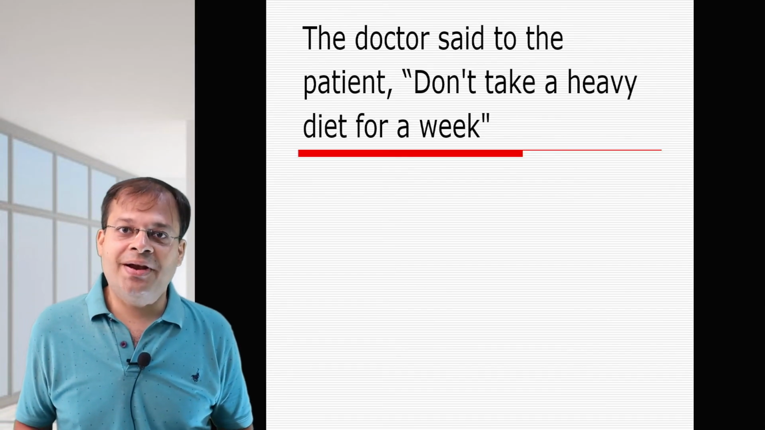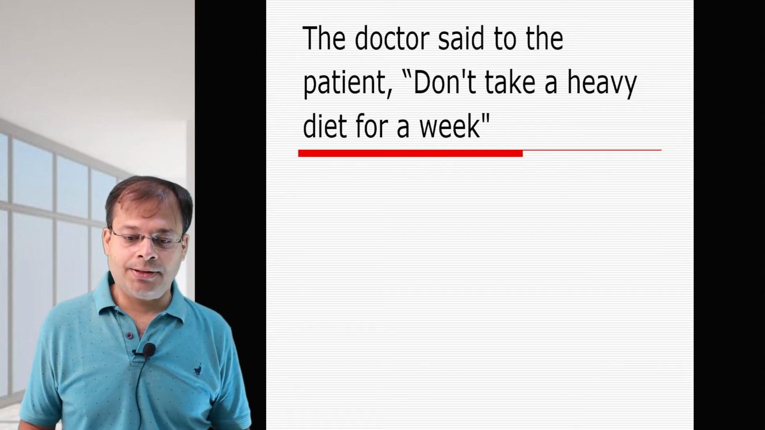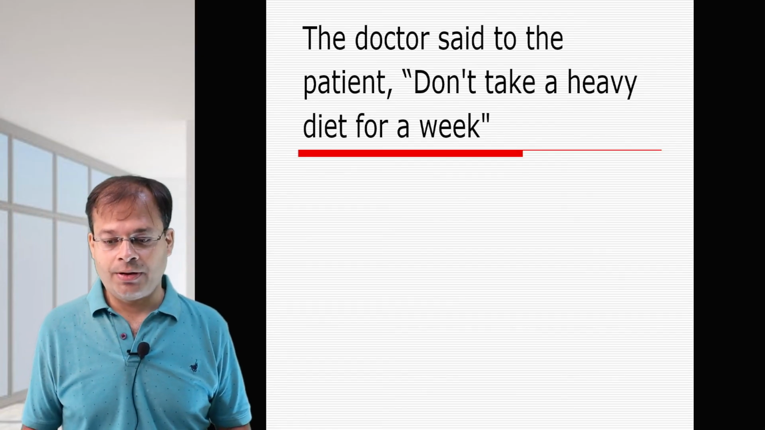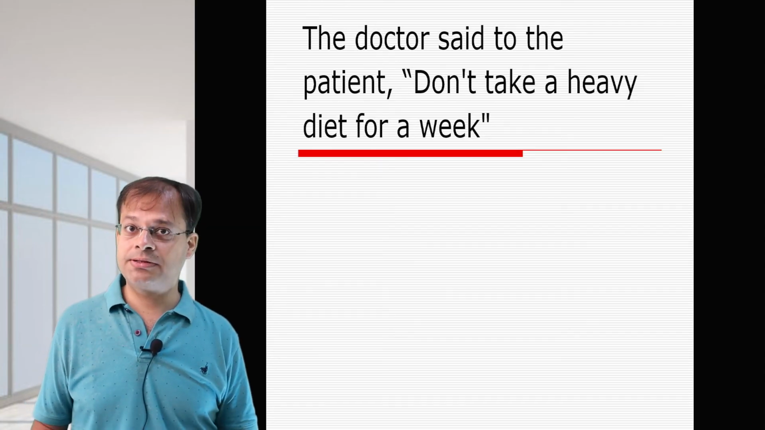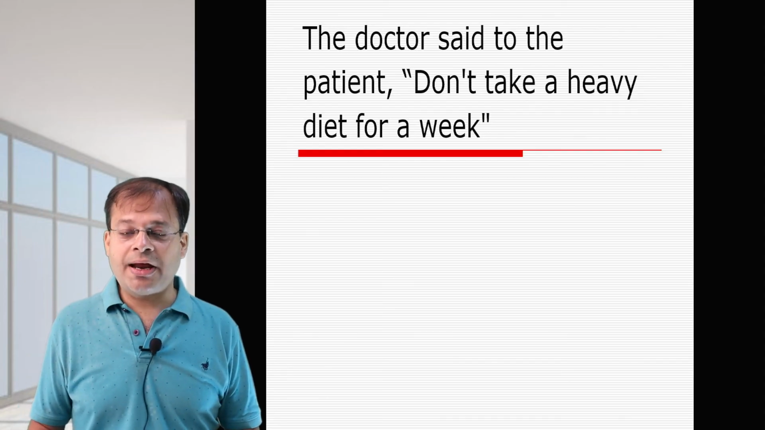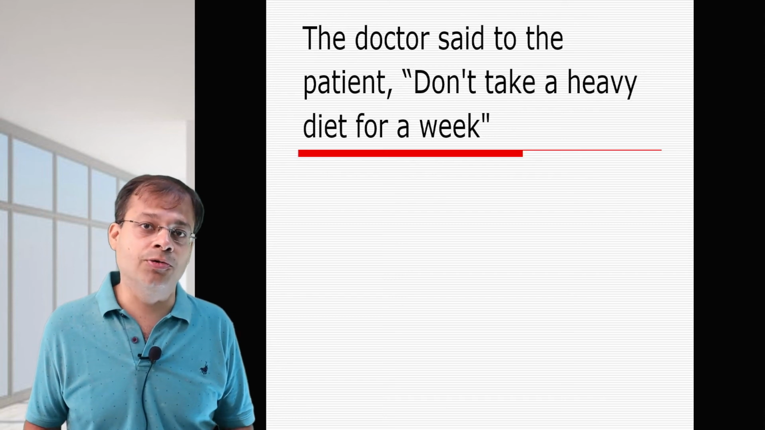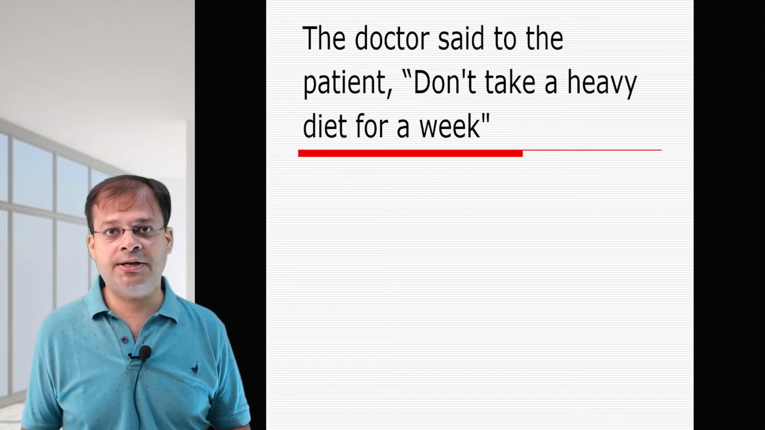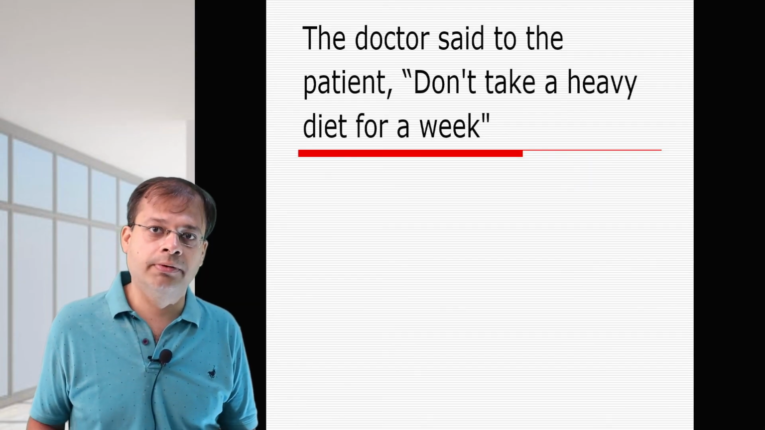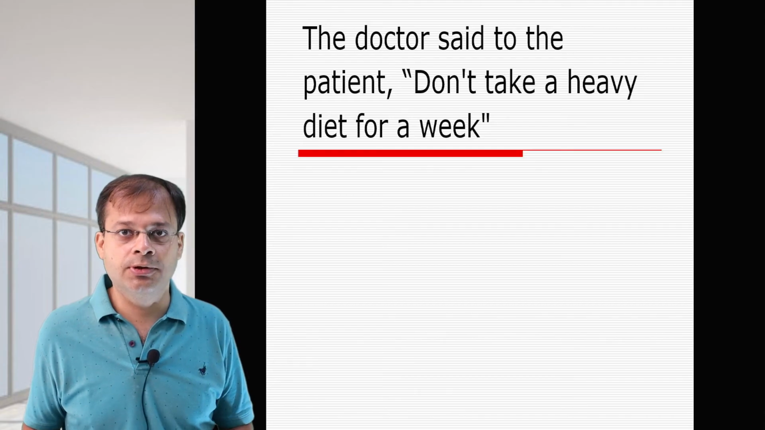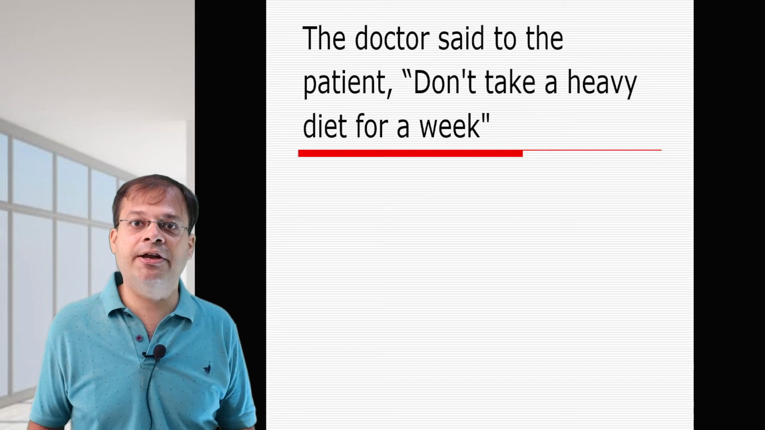Now this is imperative sentence but negative form. The doctor said to the patient, don't take heavy diet for a week. That's the question. So this is an advice. Advice, A-D-V-I-S-E. The doctor advised the patient not to take a heavy diet for a week. Not to. Now in imperative sentence, if it is not a negative sentence, in that case, we put to. But when it's a negative sentence, when don't is used, we put not to. The doctor advised the patient not to take a heavy diet for a week.